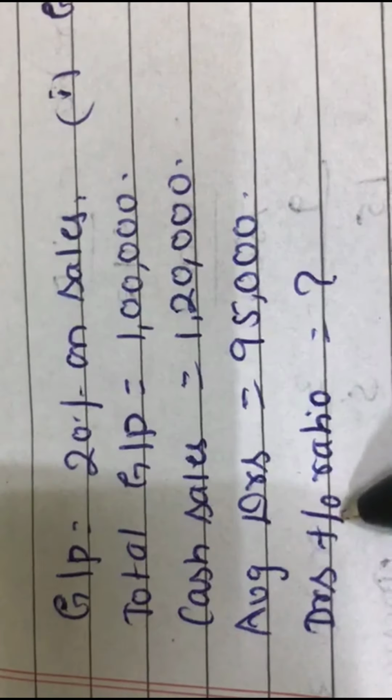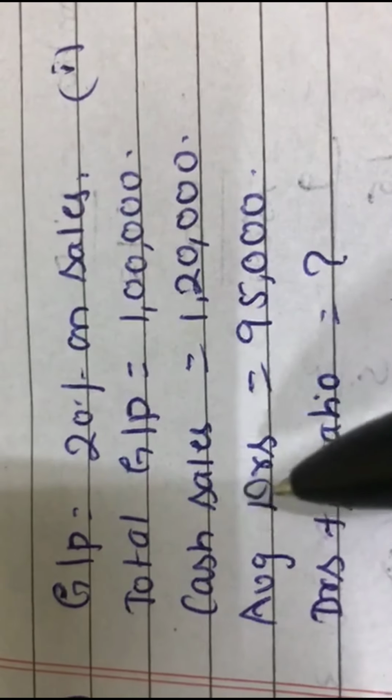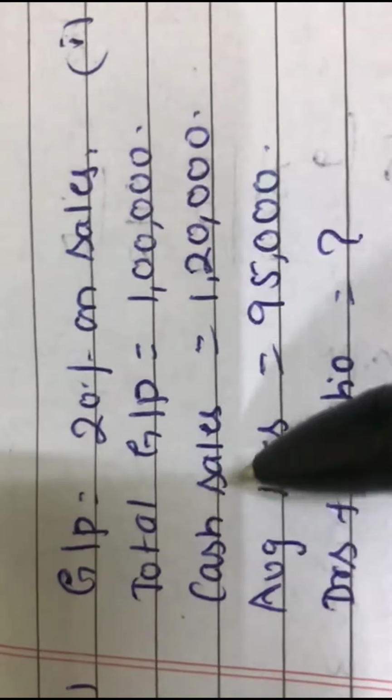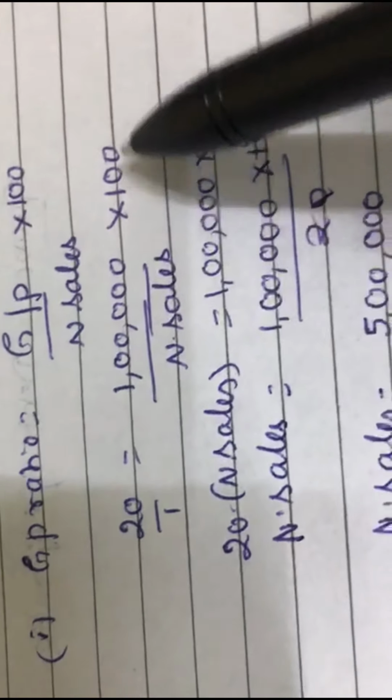So if you have to calculate debtors turnover ratio, what is missing, students? Credit sales. So how to calculate credit sales? First we have to calculate total sales. From that we have to deduct cash sales. So how to calculate total sales? Gross profit ratio is equal to gross profit divided by net sales into 100. So how much is gross profit ratio? 20 is equal to gross profit, given as 1 lakh, divided by net sales into 100.